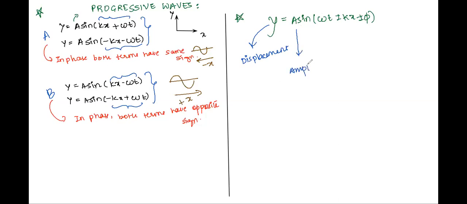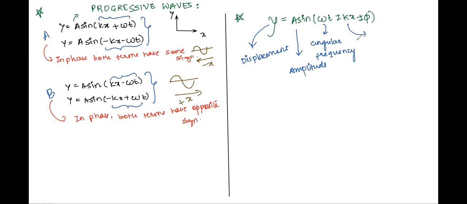A is the amplitude. Then, what is omega? Angular frequency. Angular velocity we talk about when we talk about rotational motion.